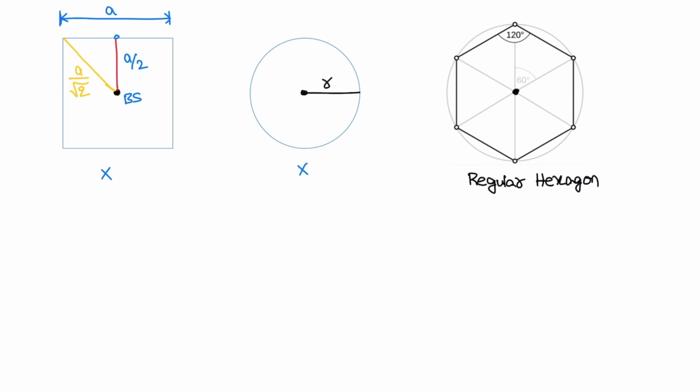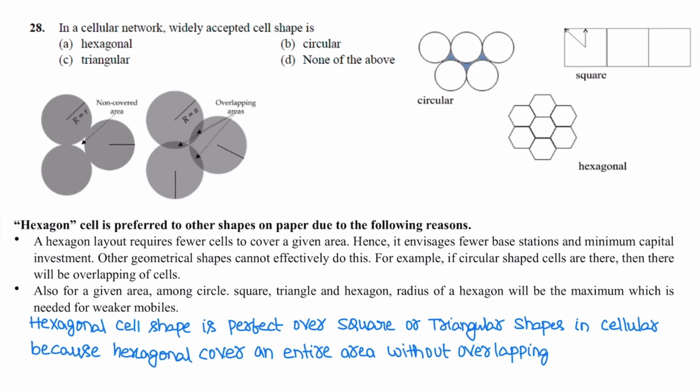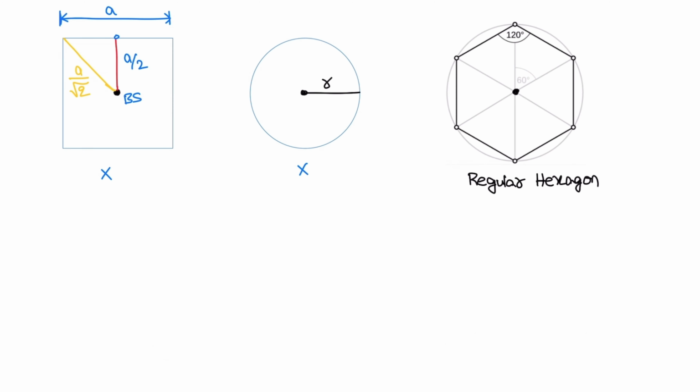The regular hexagon shape is preferred because from the center to any side or from the center to any corner the distance variation is much smaller, almost similar to a circle, and there are no overlaps. In a square, the distance from center to side and center to corner has a larger variation.